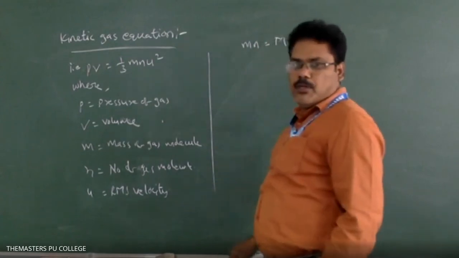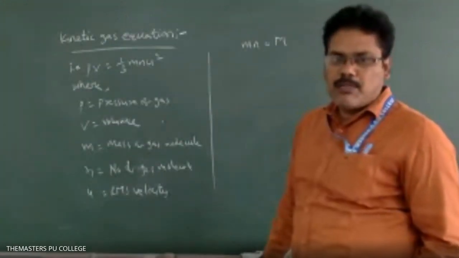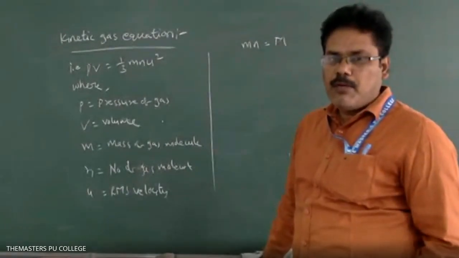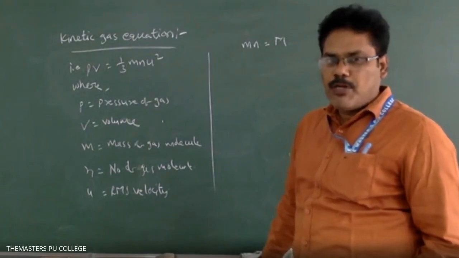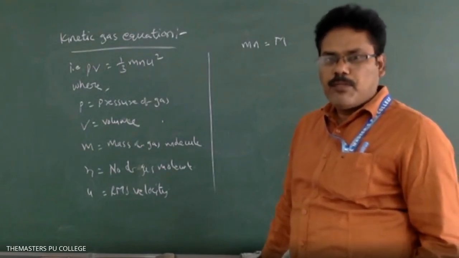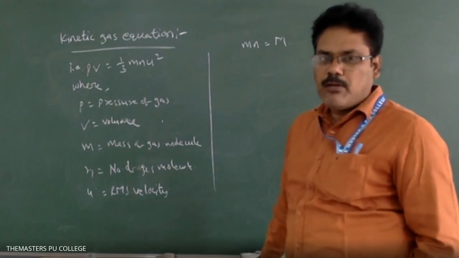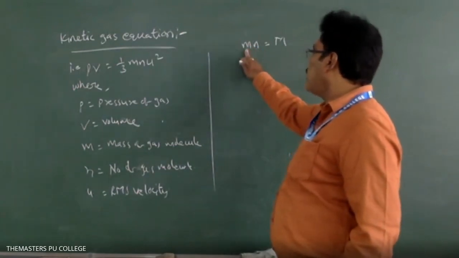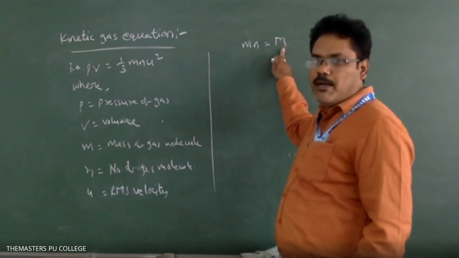So if you take a certain amount of gas, for example 1 mole of gas, which contains Avogadro number of gas molecules, then what is the molecular weight of that 1 mole of gas? That is equal to the mass of one gas molecule into the number of gas molecules, that is Avogadro number. Then multiplying that, you will get the molecular weight of that gas.